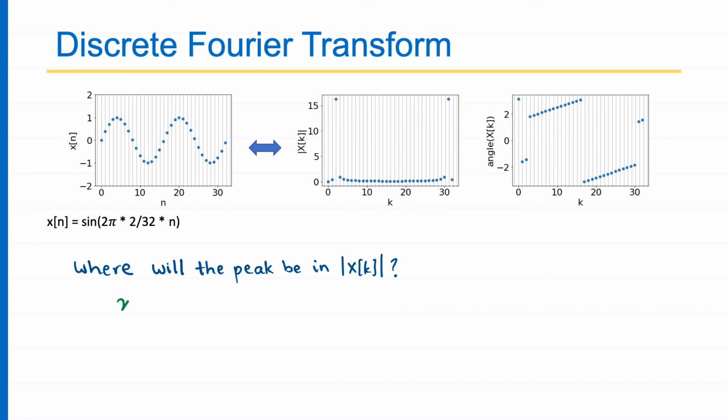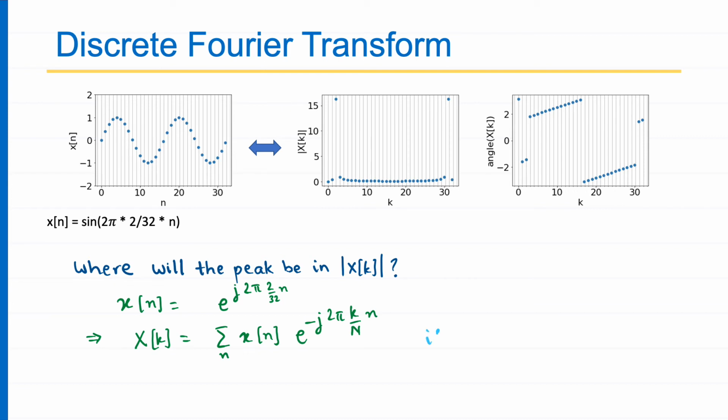So the peak will be at, so see xn. What is my xn? It is sine 2 pi 2/32 n. So I will convert it into the complex form, e to the power j 2 pi 2/32 n. I know xn is the imaginary part of this, so no problem. Now you compute Xk simply from the equation: the sum of xn e to the power minus j 2 pi k upon capital N times n. That is my Xk. Now where will the peak occur?